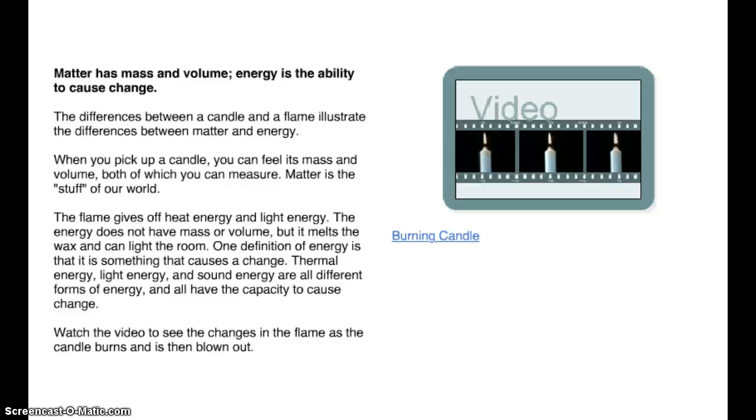The flame gives off heat energy and light energy. The energy does not have mass or volume, but it melts the wax and can light the room. One definition of energy is that it is something that causes a change. Thermal energy, so heat, light energy, and sound energy are all different forms of energy and all have the capacity to cause change. Watch the video to see the changes in the flame as the candle burns and then is blown out. So again, you're going to have to go back to the lesson yourself and watch the video because I can't get the sound to play over these.